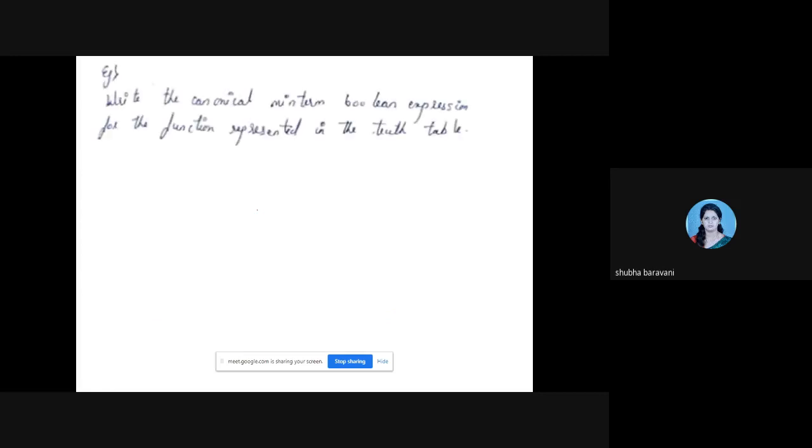Okay, so on this, you can note this down. Write the canonical min term Boolean expression for the function represented in the truth table.